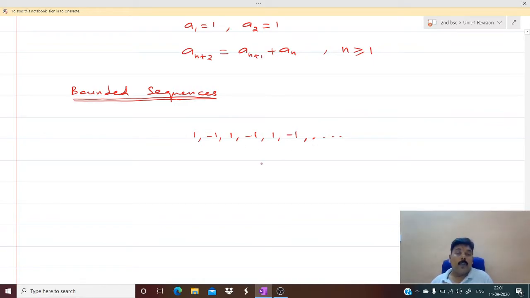Why is it a bounded sequence? Because all the terms are lying between minus 1 and plus 1. So we call this sequence a bounded sequence. Anyway, now we'll see the actual definition of a bounded sequence and then we'll see the examples.